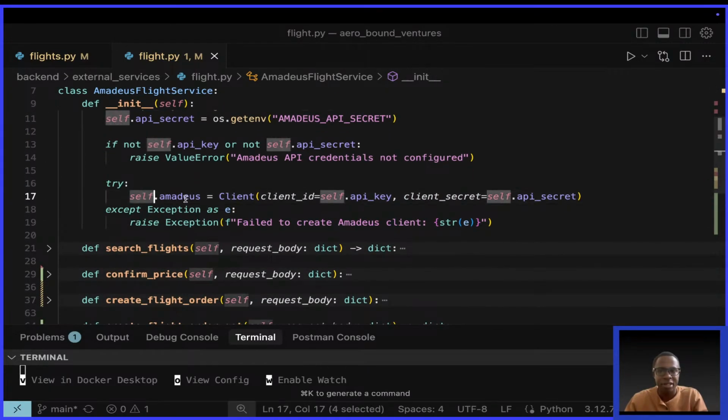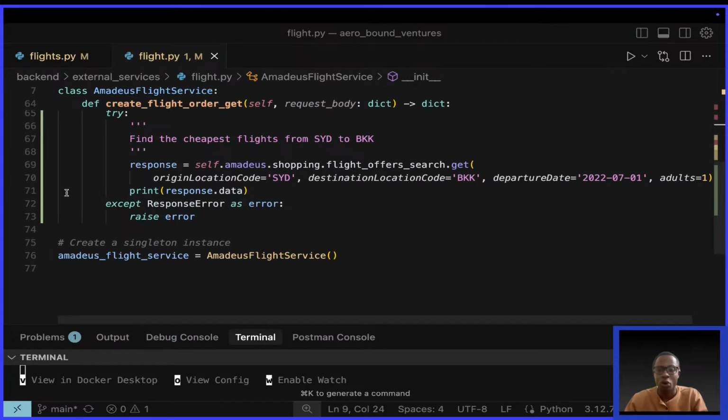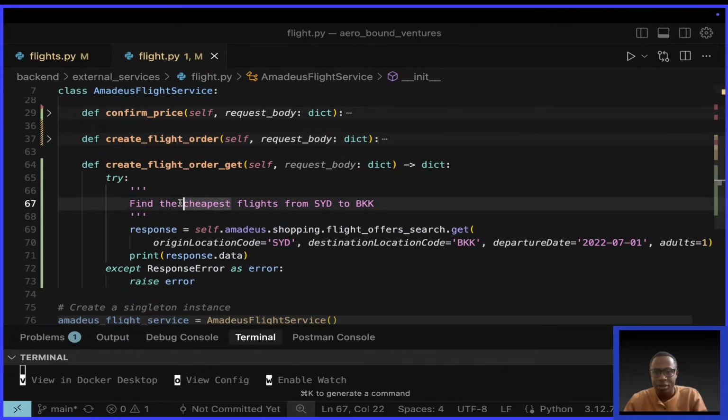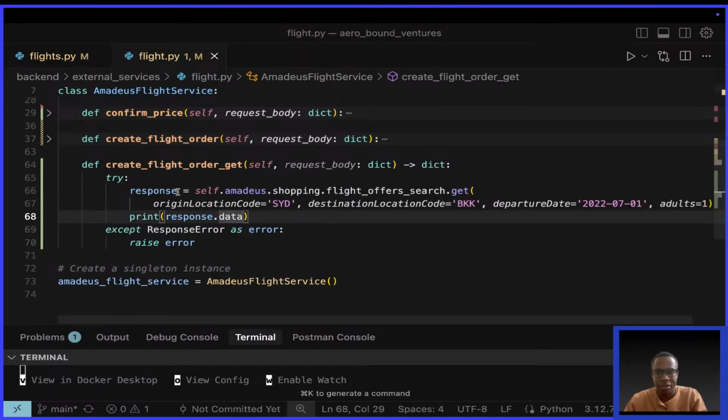That self.amadeus equals client, which takes in our API key and the secret, which is in our environment variable. So I close this. Okay, it says I have to remove this comment, which does not apply to us. So it says response equals to